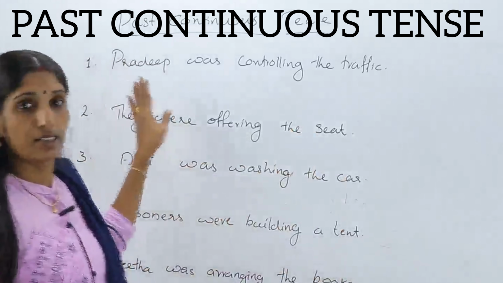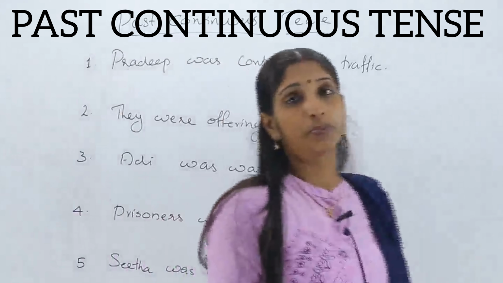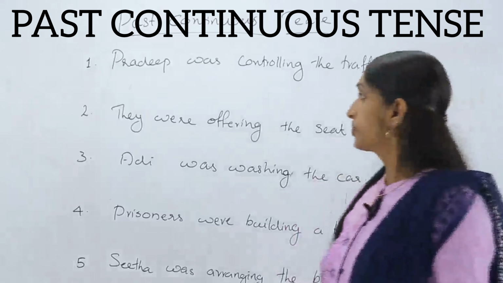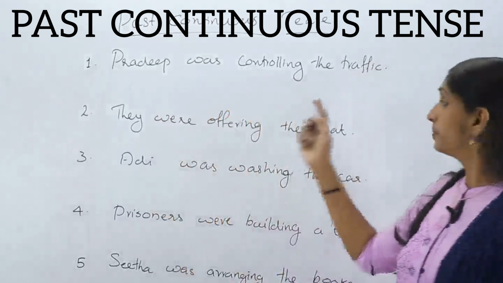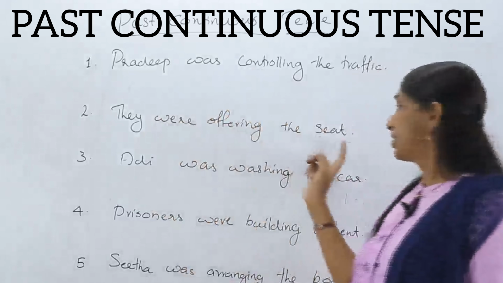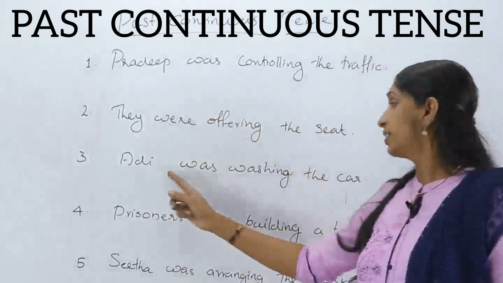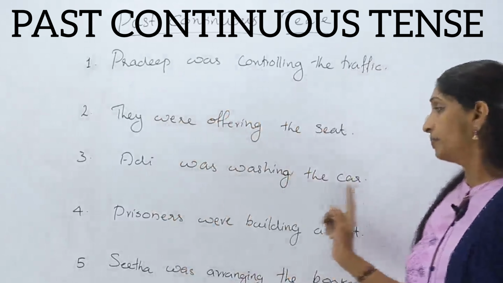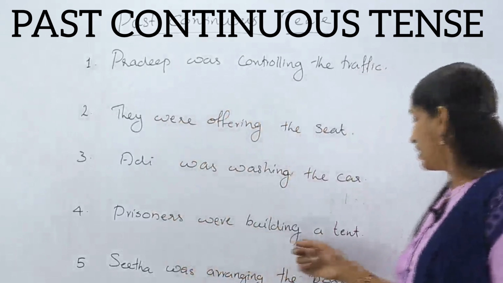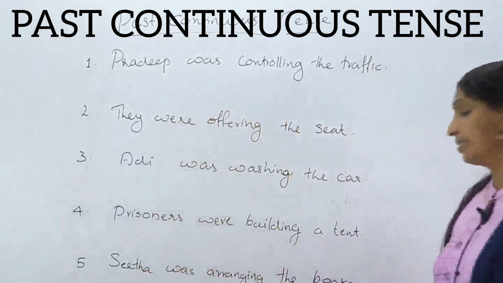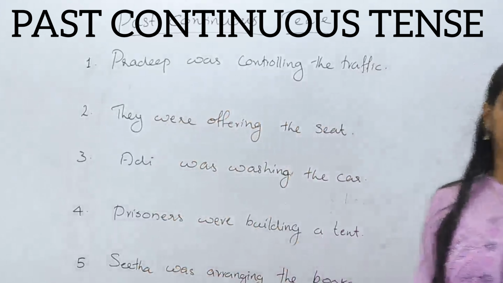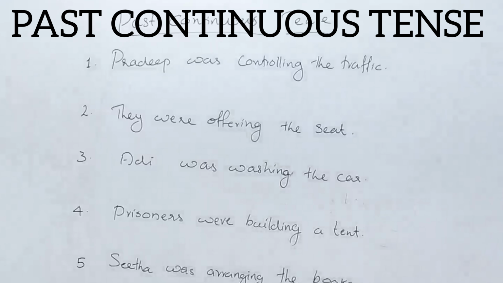Okay, please write the answers also. Pradeep was controlling the traffic. They were offering the seat. Adi was washing the car. Prisoners were building a tent. Sita was arranging the books. Please write down the answers.